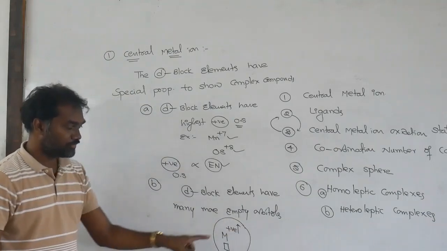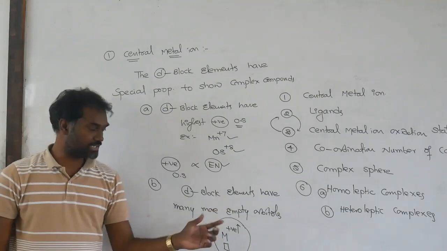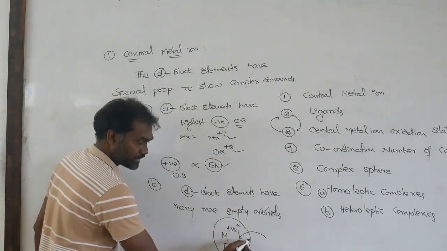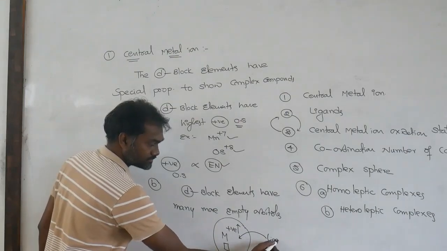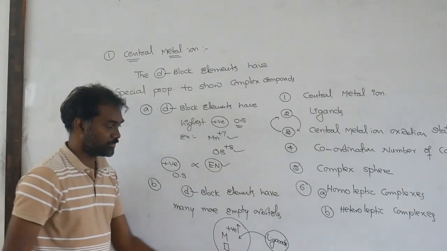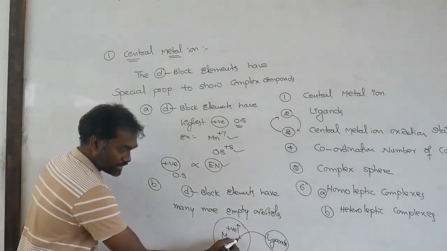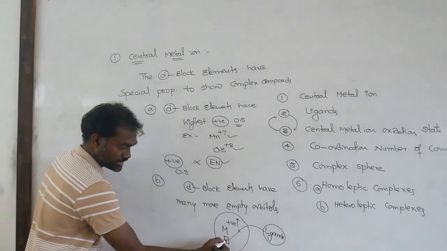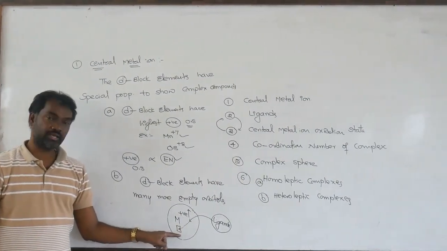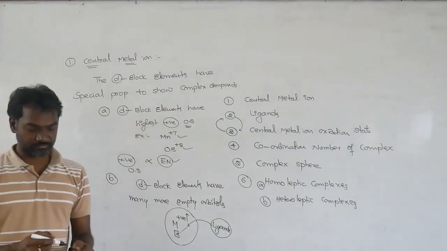A metal which has these two properties can easily attract ligands. Now next we are going to discuss ligands. The electrons donated by the ligand come and stay in the empty orbital. If any metal has these two properties, it readily forms complex compounds. That is the first point.